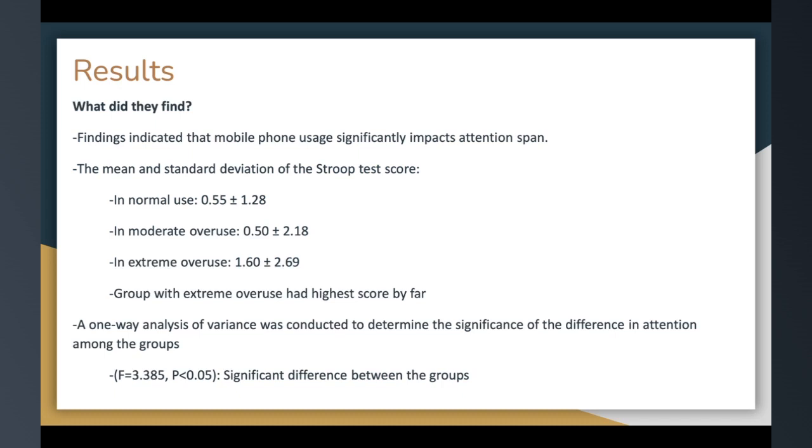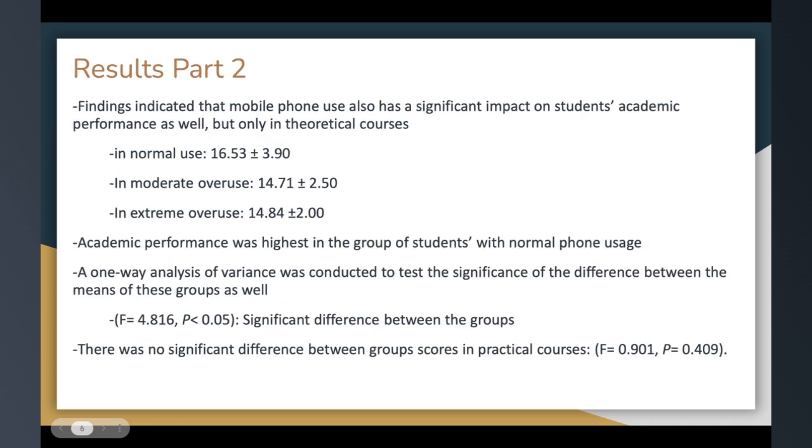An analysis of variance was conducted to determine the significance in terms of attention span among the groups, with a p-value of 0.05, as can be seen down here, which meant there was a significant difference found between the groups. Results Part 2. Findings indicated that mobile phone use also has a significant impact on students' academic performance as well, but only in theoretical courses.